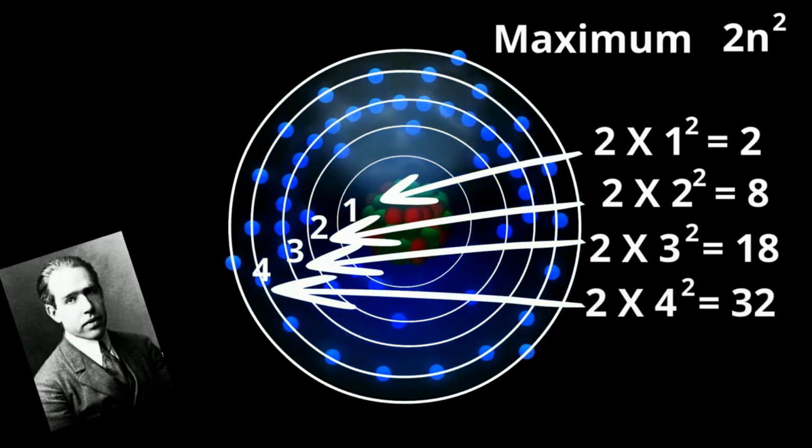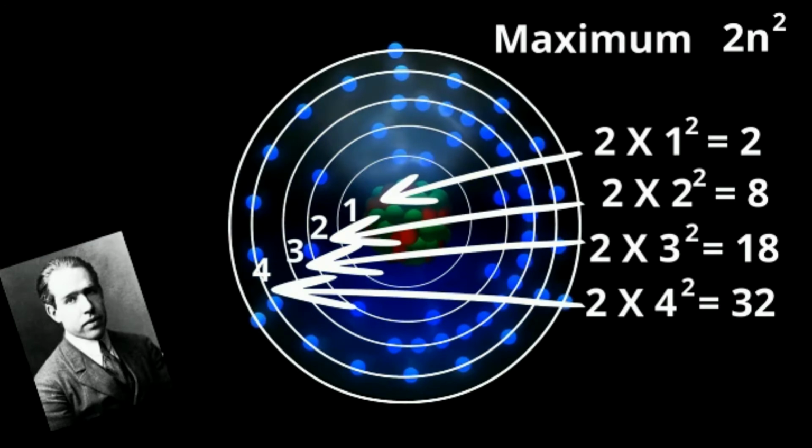According to Bohr's model of an atom, the first energy level K can have 2 electrons. The maximum number of electrons which can be accommodated in the shell L is 2 multiplied by 2 to the power of 2, therefore equal to 8. Similarly, for M and N shells, the maximum number of electrons that can be accommodated are 2 multiplied by 3 to the power 2 equals 18 and 2 multiplied by 4 to the power of 2 equals 32 respectively.